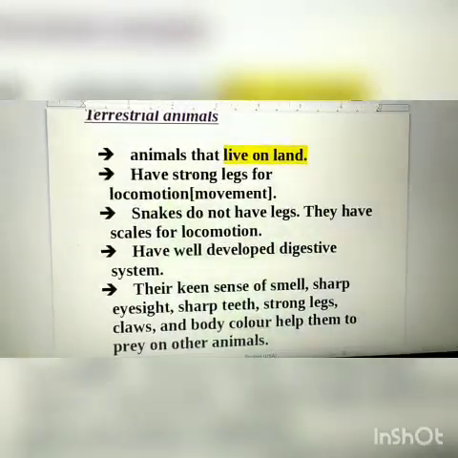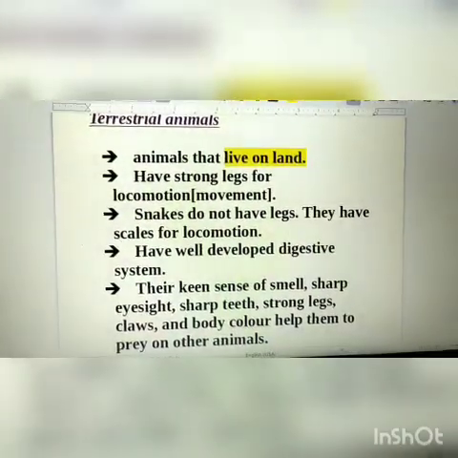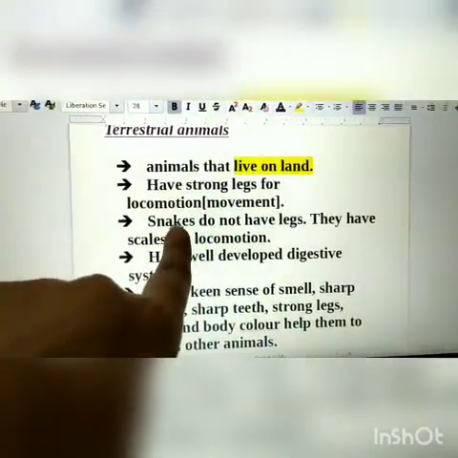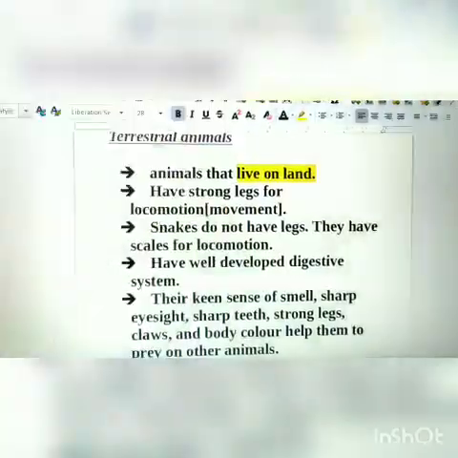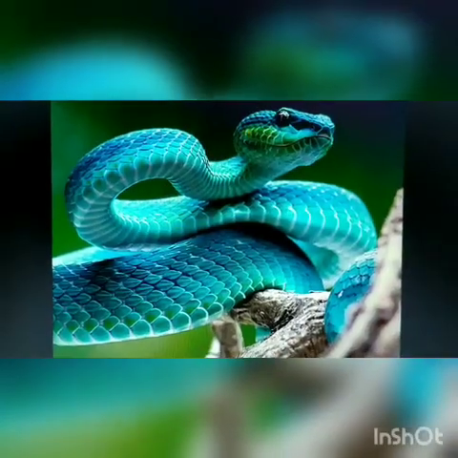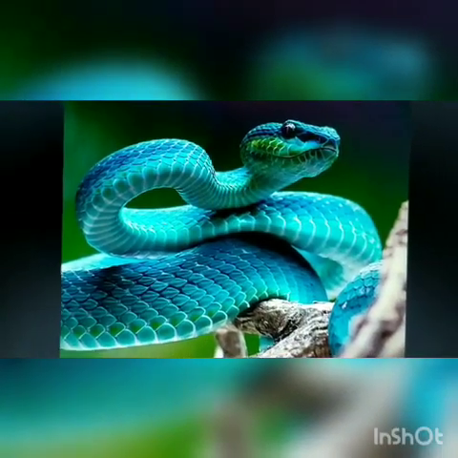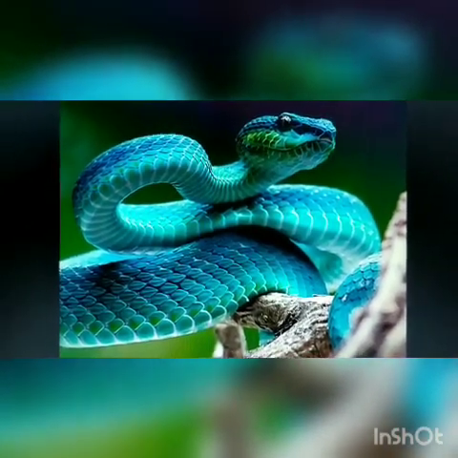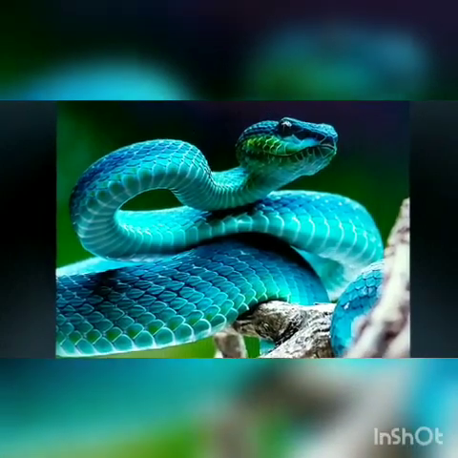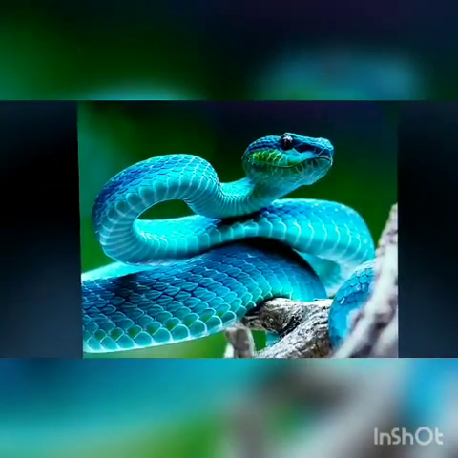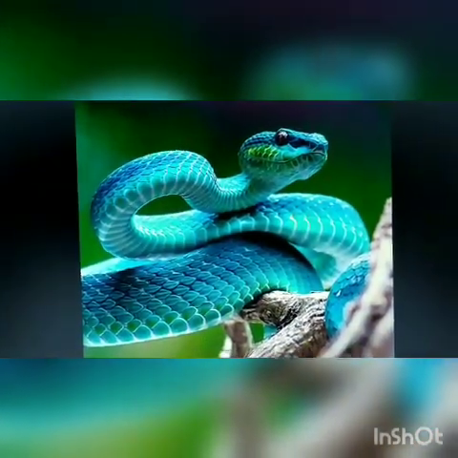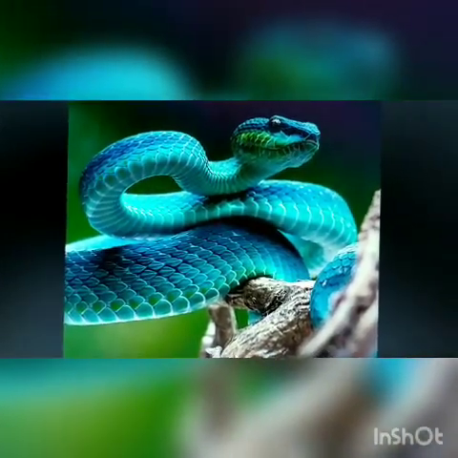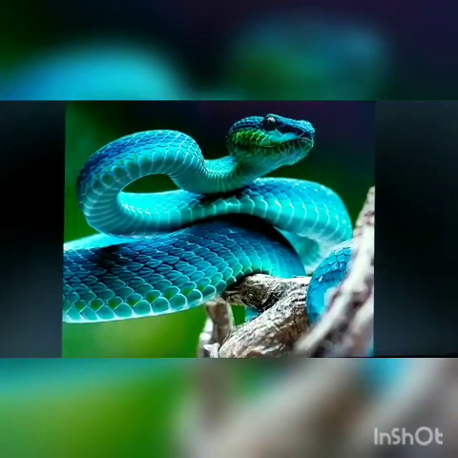Now, there are some of the terrestrial animals which do not have legs. For example, snakes. Snakes do not have legs. So, in place of legs, they have scales in their body that help them to crawl. So these scales help in locomotion. Locomotion means movement. So that snake can crawl easily.